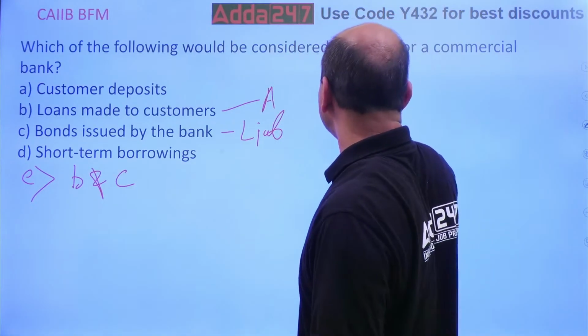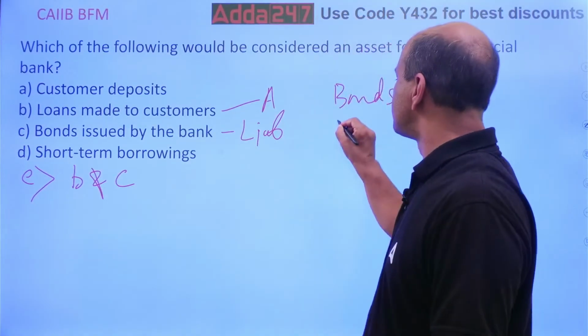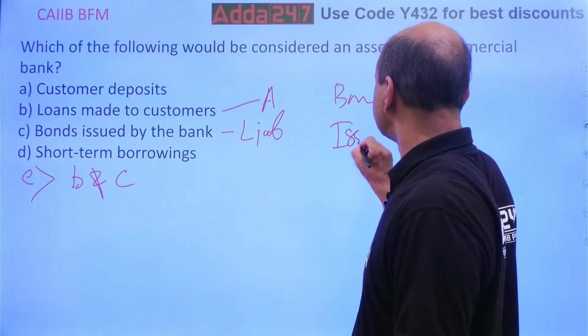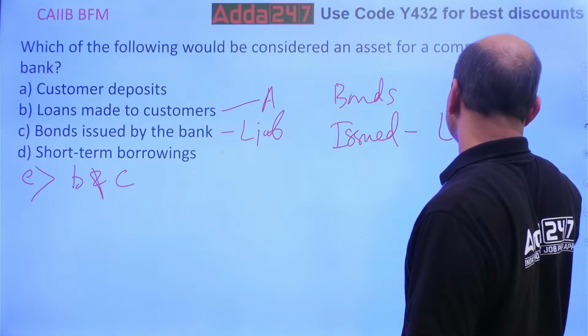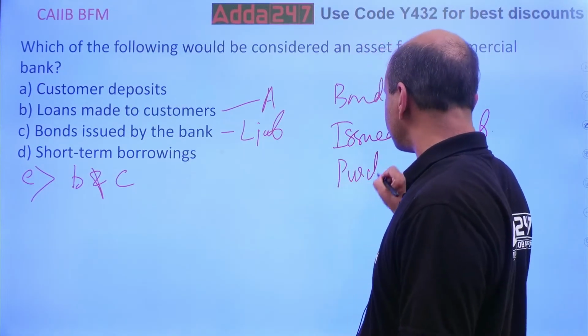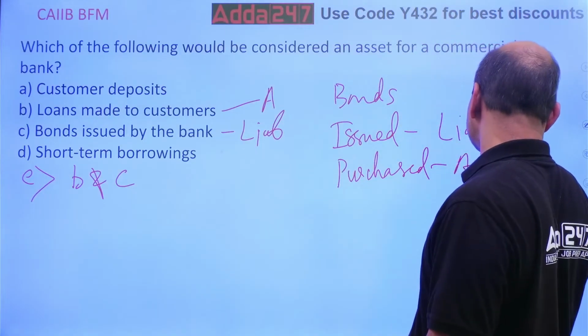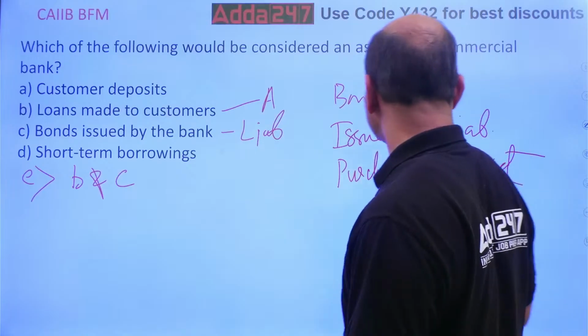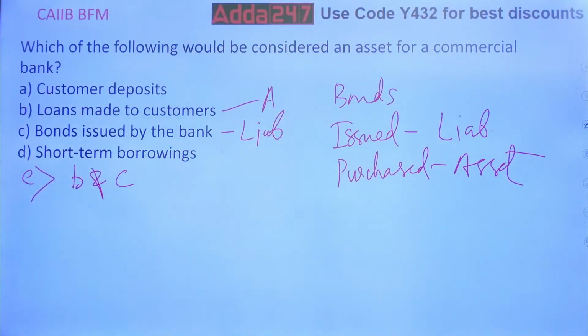Bonds issued will be a liability. But if I have purchased the bond of someone else, then that is an asset.